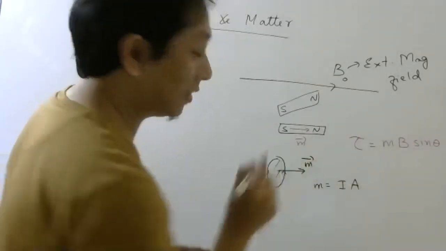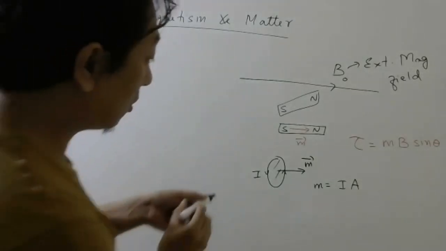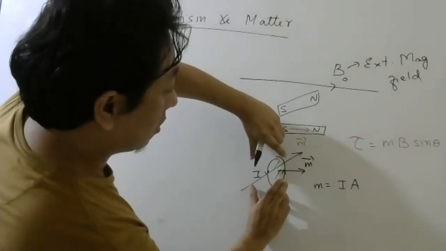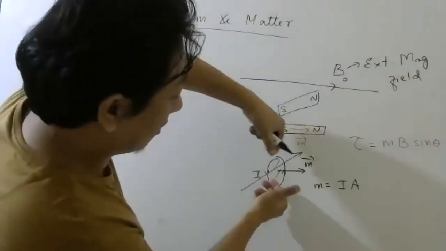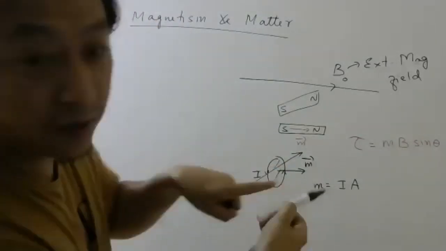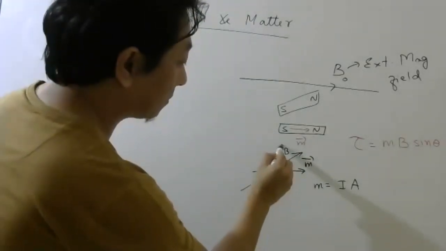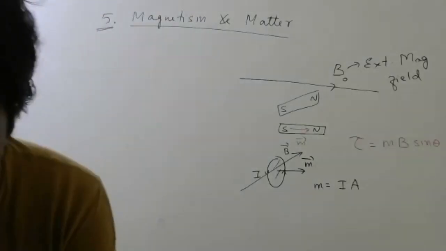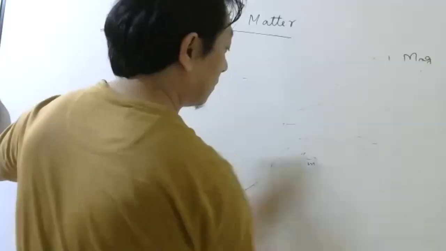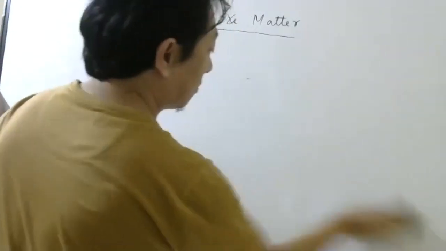So this is your magnetic moment. Understood or not? So if I apply magnetic field this way, the whole current loop will rotate. It will rotate till the magnetic moment will become parallel to magnetic field. So please keep this in mind, okay? Already we have covered these topics.